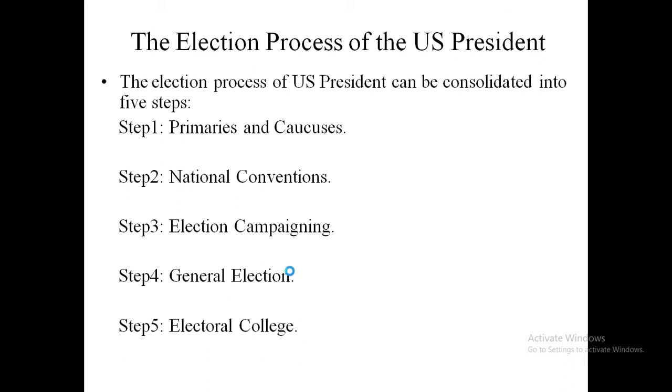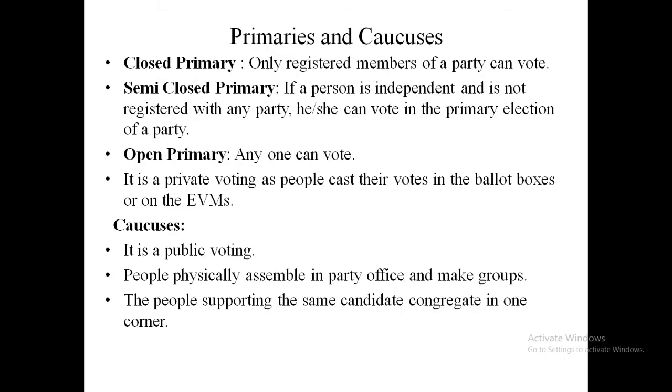First of all, what are primaries? As I already mentioned, there are 50 states in the United States. Some states follow primary elections, some follow caucuses to elect their delegates. Why are these primaries and caucuses held? They are held to elect the delegates, who will ultimately elect the presidential candidate of each political party.